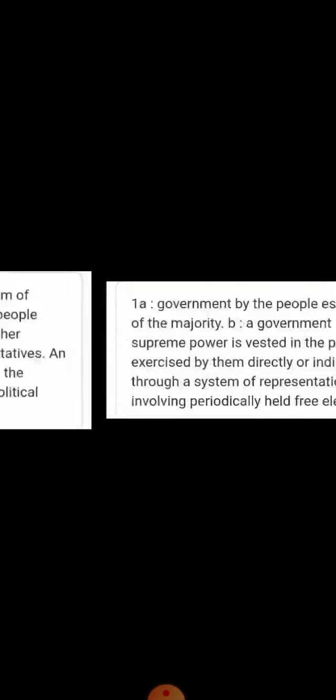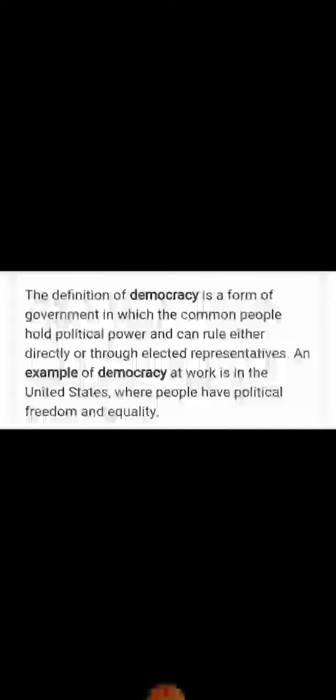What is a good example of democracy? The definition of democracy is a form of government in which the common people hold political power and can rule either directly or through elected representatives. So you can see that it is the people's government.